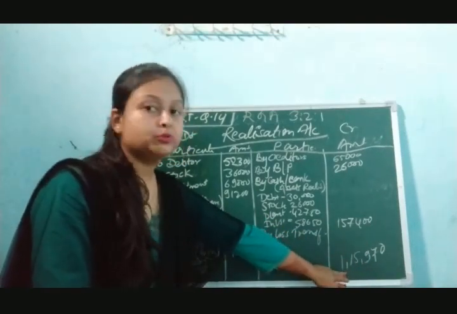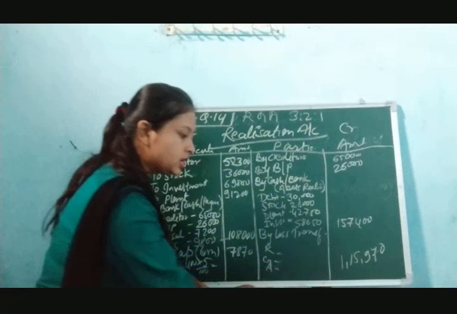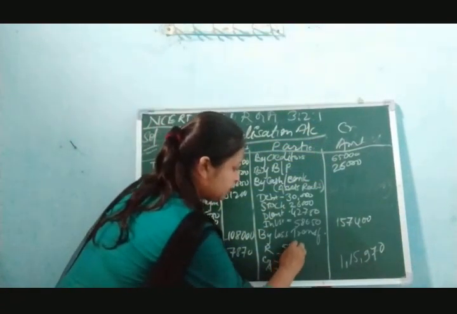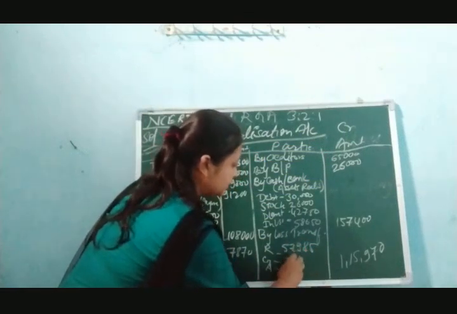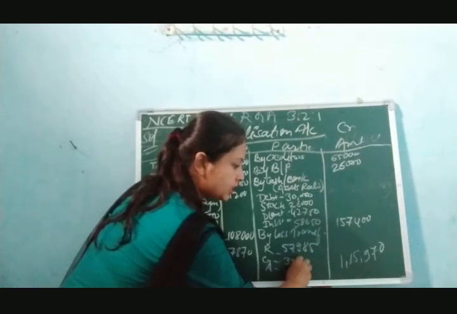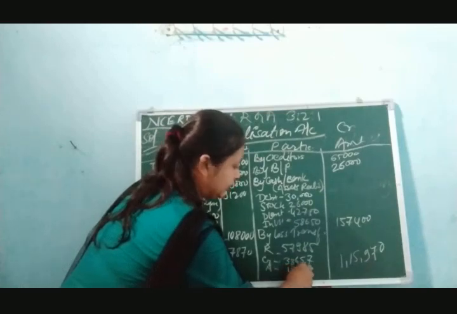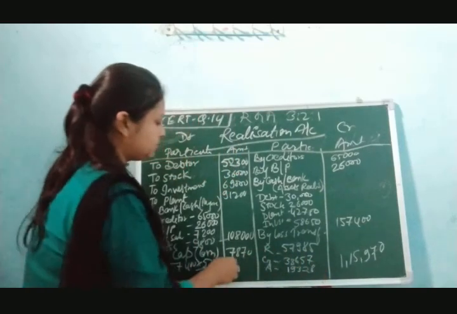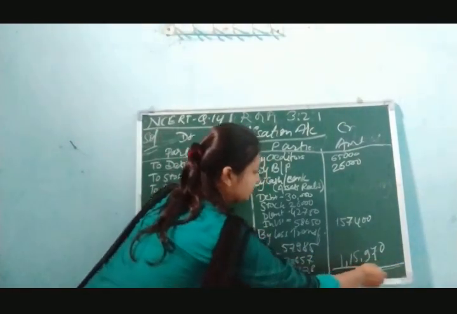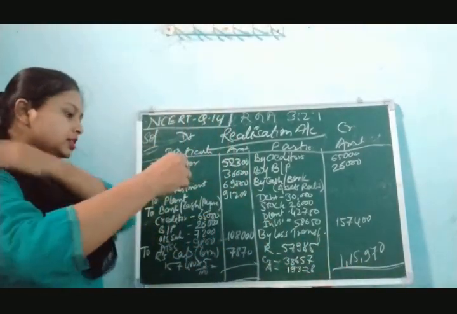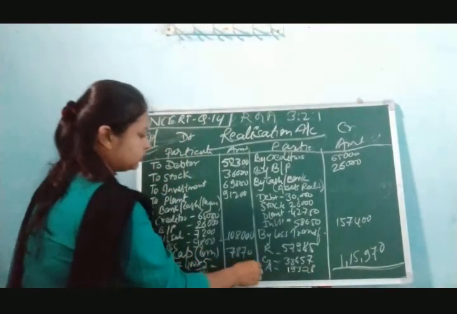Now we are going to distribute this 1,15,970 in the ratio 3:2:1 to all the partners. So the amount will come 57,985 for Rita, 38,657 for Geeta and 19,328 for Ashish. So this is all about the realization account. Now here we have to do the totaling. The total of the account will come 36,470.